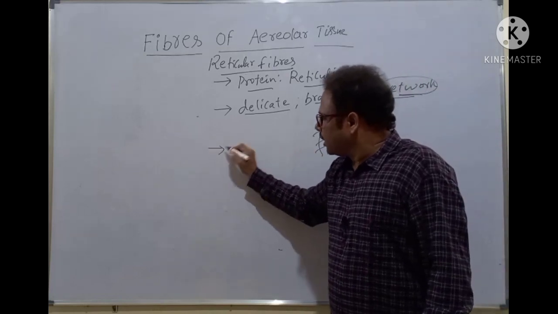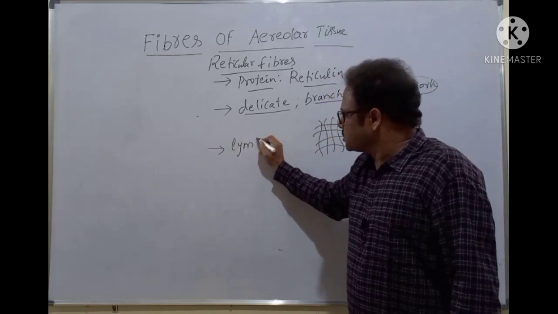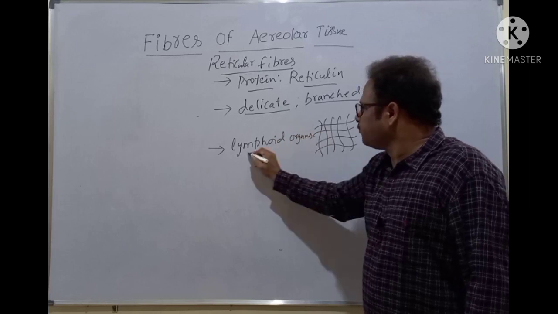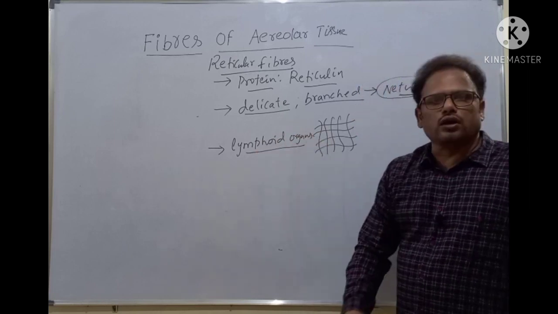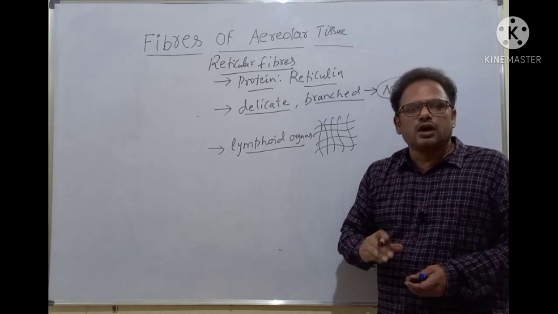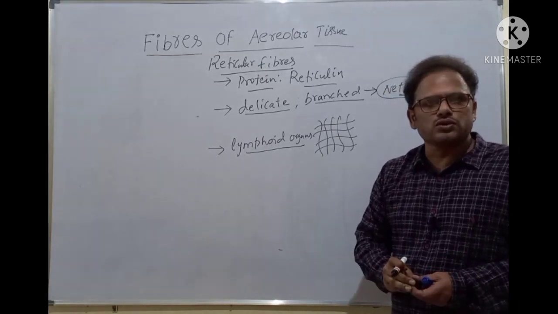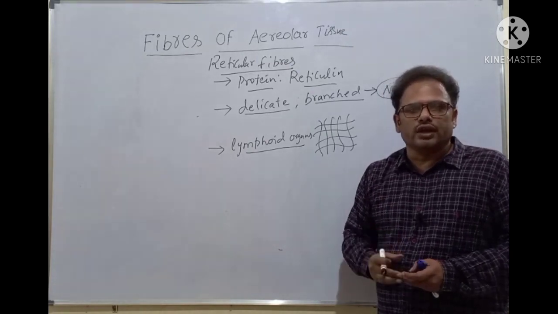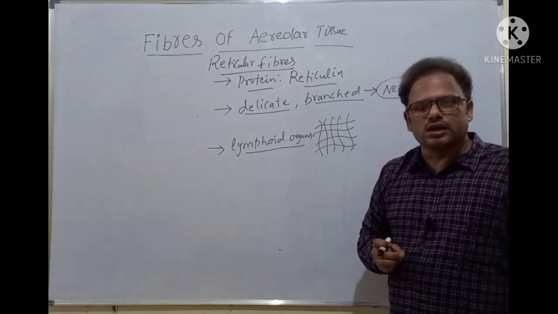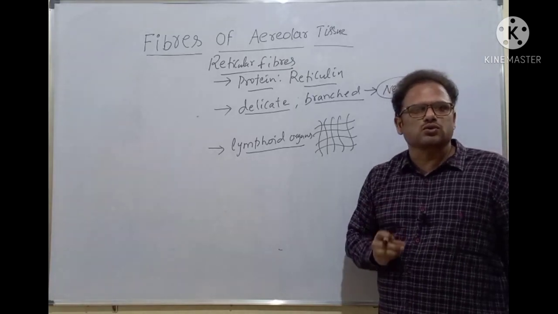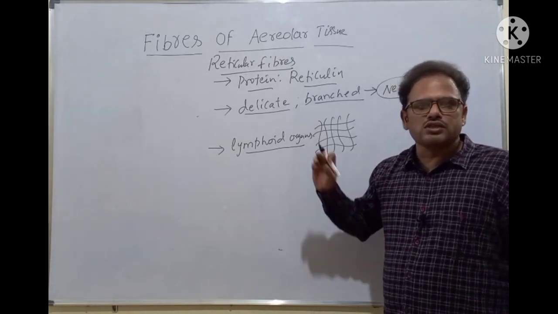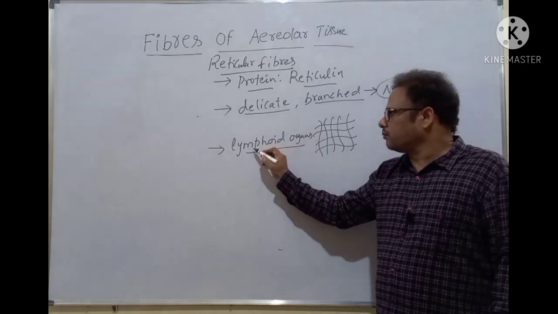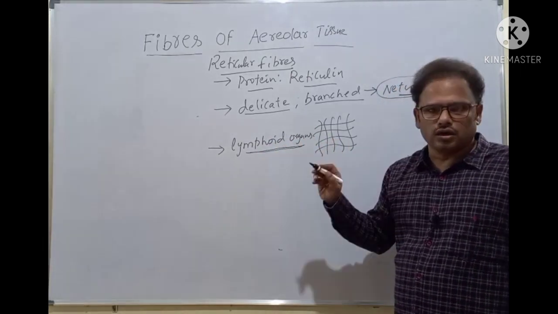Next one, they're found in the lymphoid organs. What are the lymphoid organs? The lymphoid organs are the organs which form the lymphocytes. What are lymphocytes? Immune cells. Immune cells provide the immunity. The resistance power of the organism against the pathogens is called immunity. Immunity is formed by the immune cells called lymphocytes. The lymphocytes are formed by the lymphoid organs.